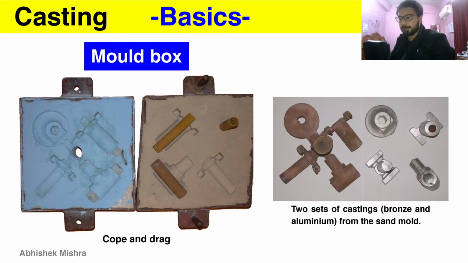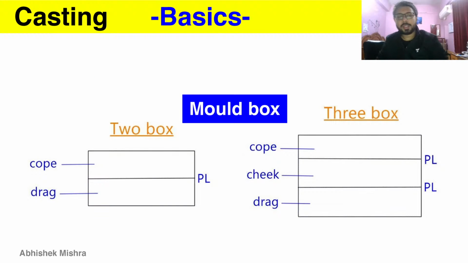So let's do that. This is the mold box. In the mold box you have two parts, cope and drag. The cope is the top part, the drag is the bottom part, and we can also have a middle part, the cheek. The intersection of these parts is the parting line. So you have to remember that cope, drag, and the line intersecting them is the parting line.